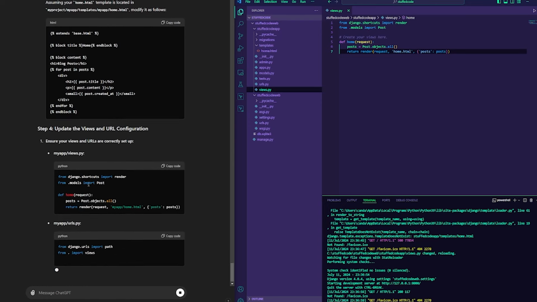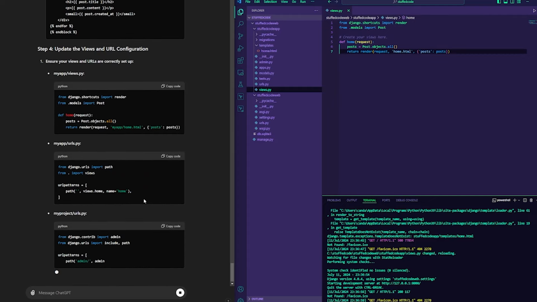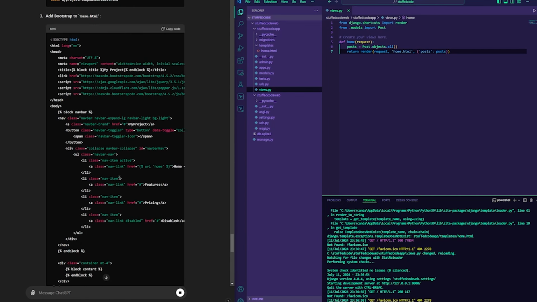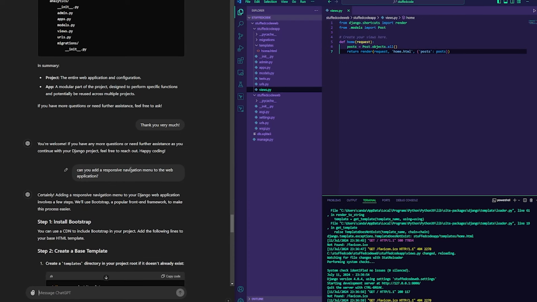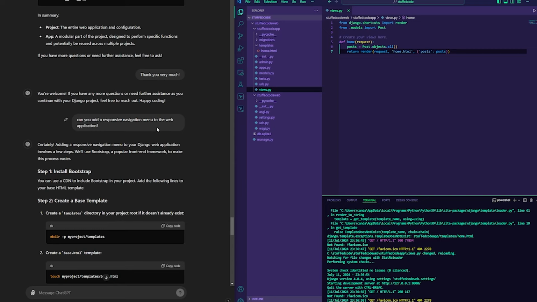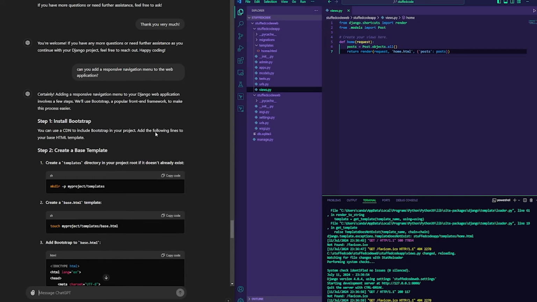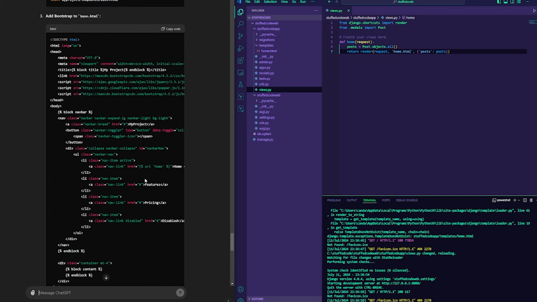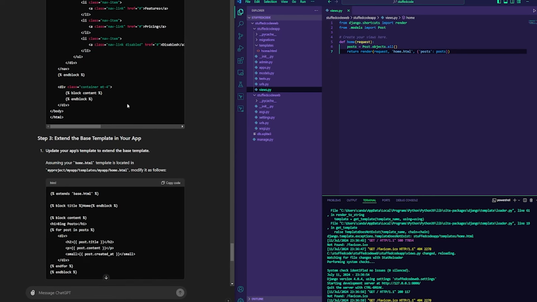And it even tells you what to update if you do need to update it. If you were to scroll up a little bit, it tells you what the features are, pricing, etc., some of the naming conventions that they have said. So if you want, you could change the responsive navigation menu with something like, can you add a responsive navigation menu with the menu components like about and so forth, and then it will change these accordingly, and you should be able to build on top of that.